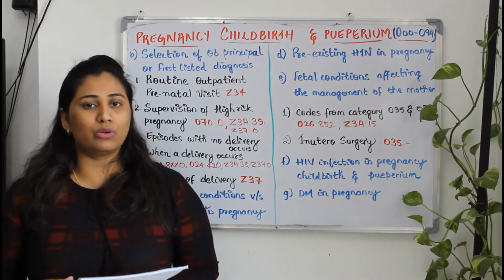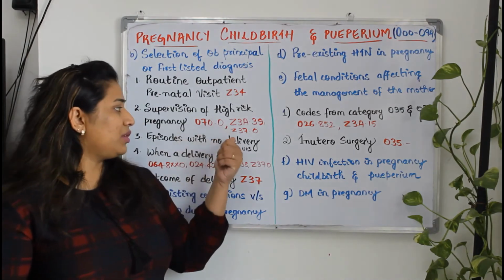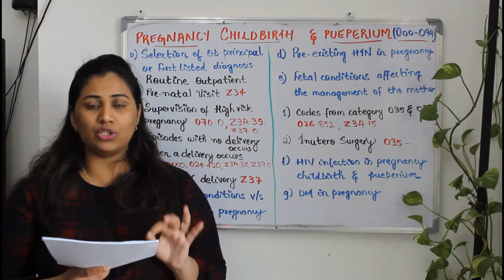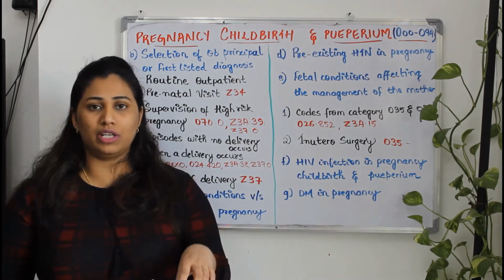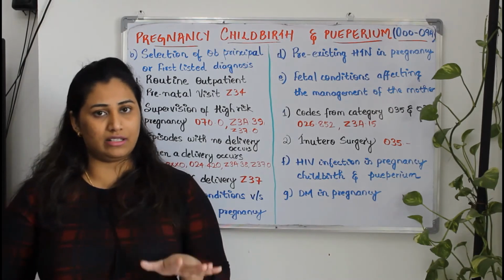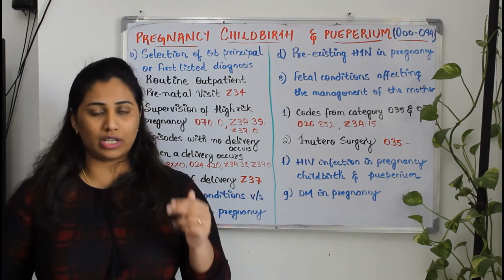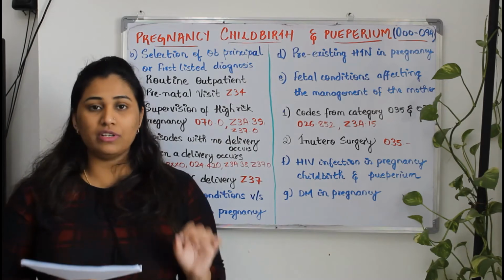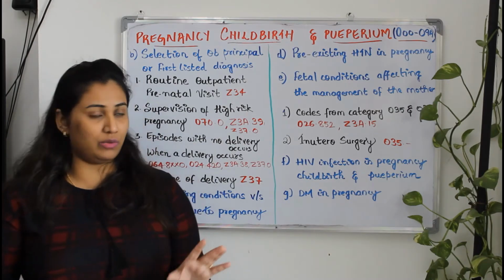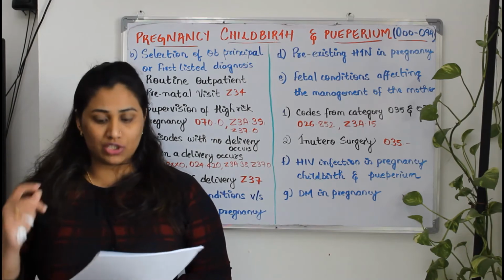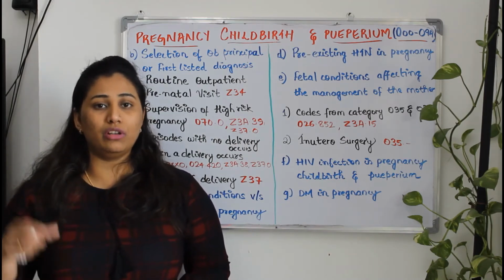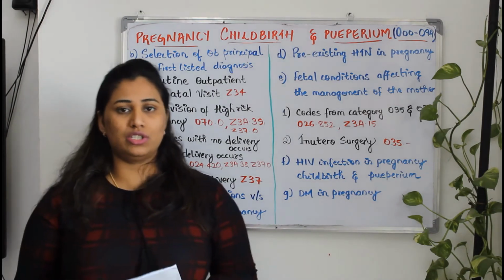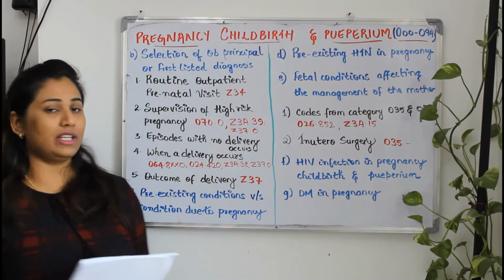In that case, how you will code? The coding will be like O70.0. That will be a primary diagnosis. It's nothing but first degree perineal laceration during delivery. That means during the delivery, patient has got a first degree perineal laceration. Laceration is nothing but a cut wound. Cut injury is known as a laceration. So the O70.0 is first degree perineal laceration during delivery. Your second code will be the weeks of gestation, and your third code will be your outcome of delivery, that is nothing but the baby, Z37.0. This is nothing but the supervision of high risk pregnancy.